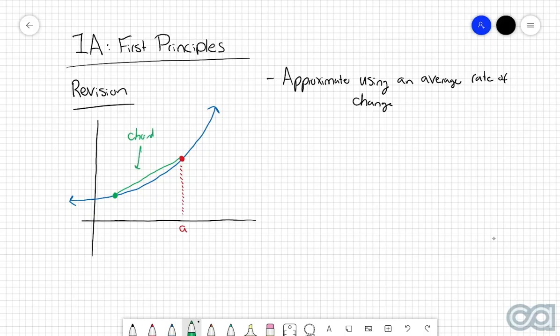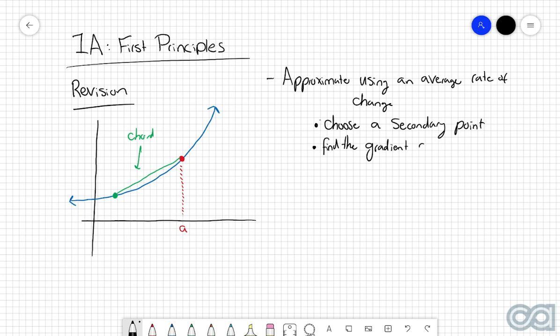And then we would figure out the gradient of the slope between these two points. So you would choose a secondary point, and then you would find the gradient of the chord connecting the points.